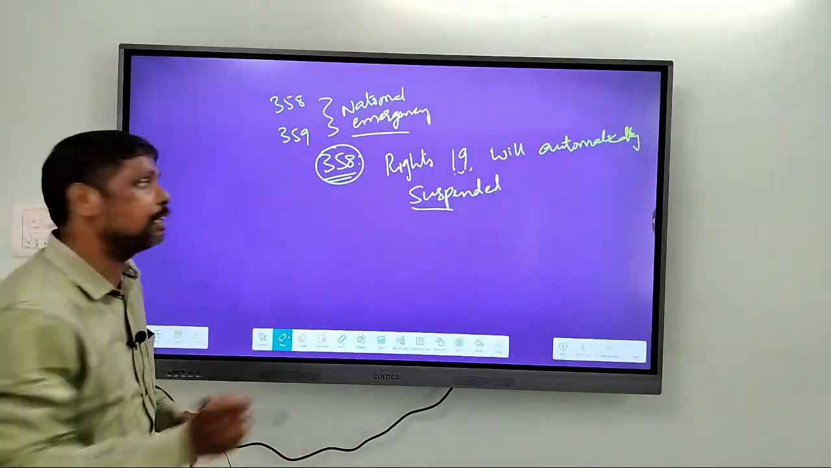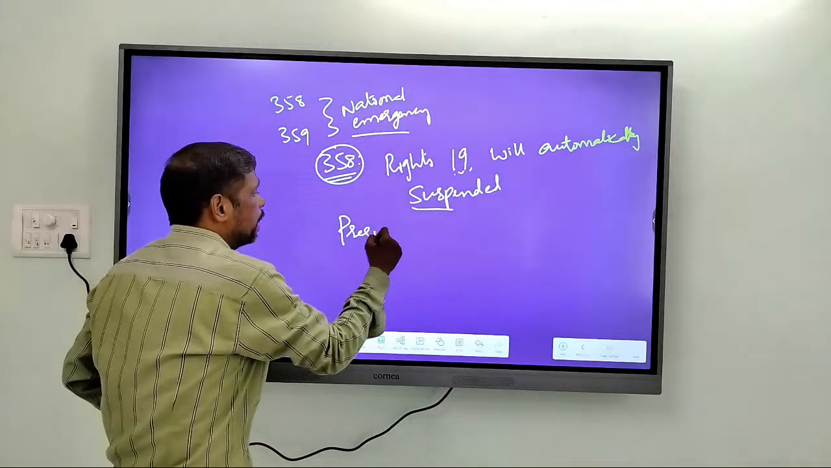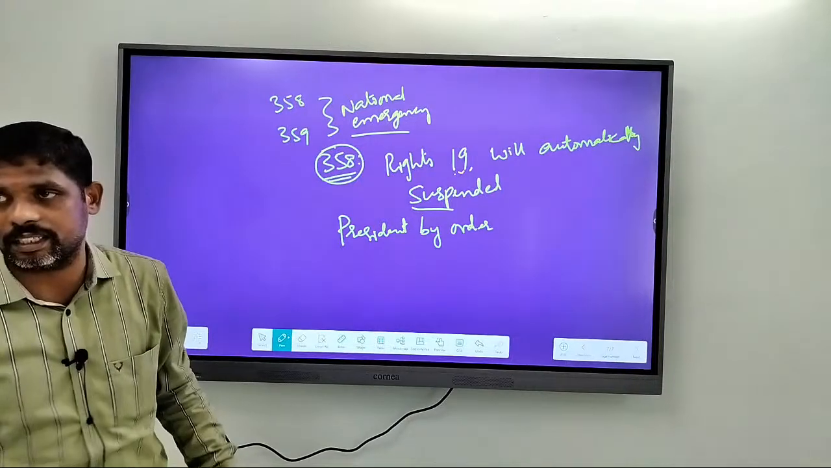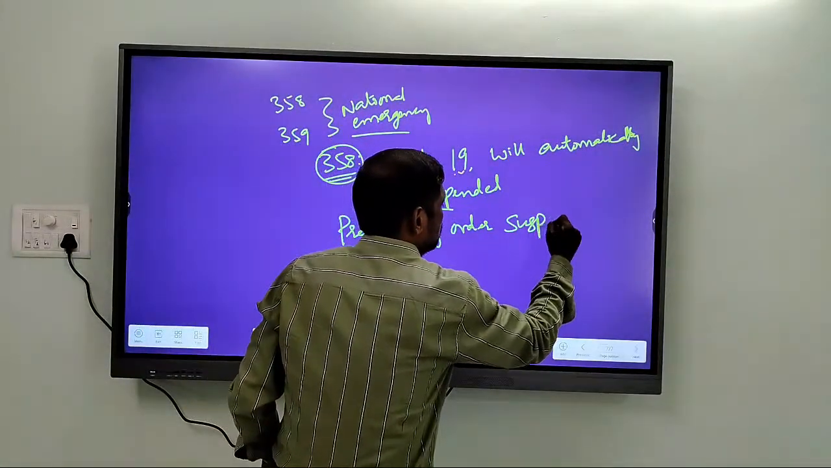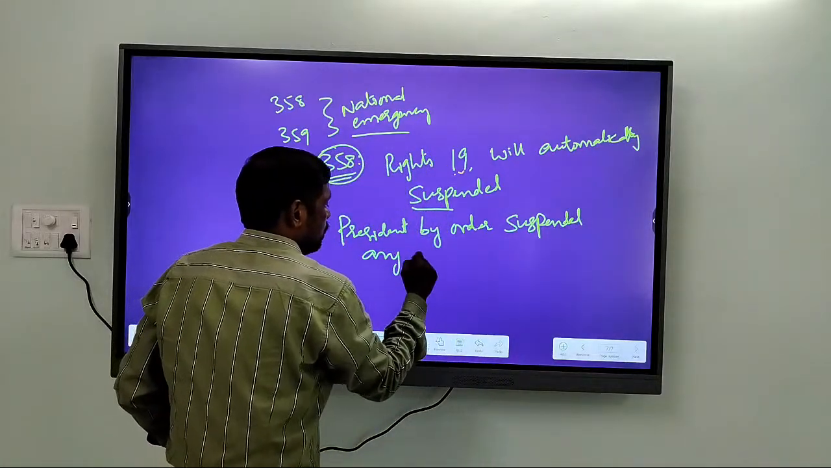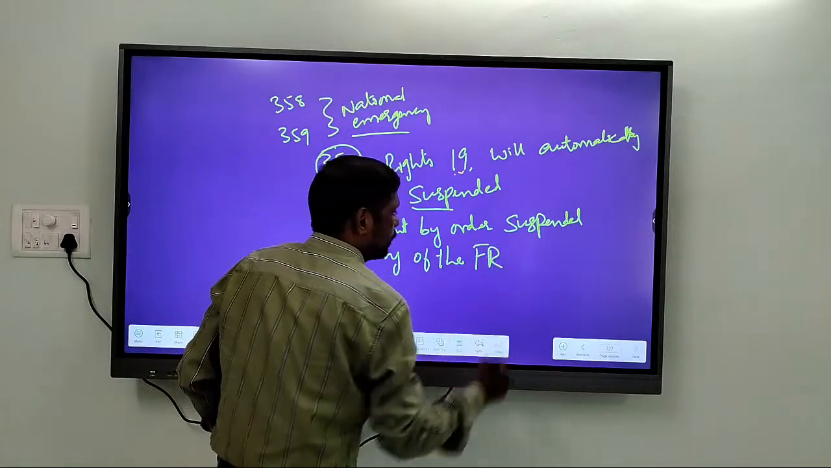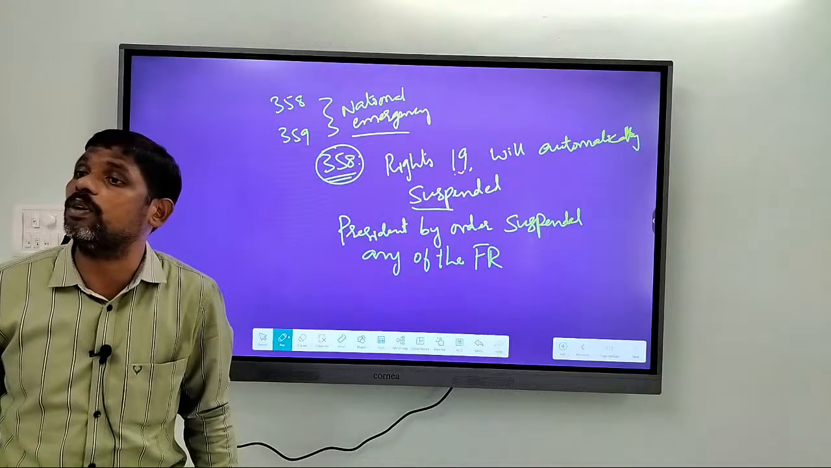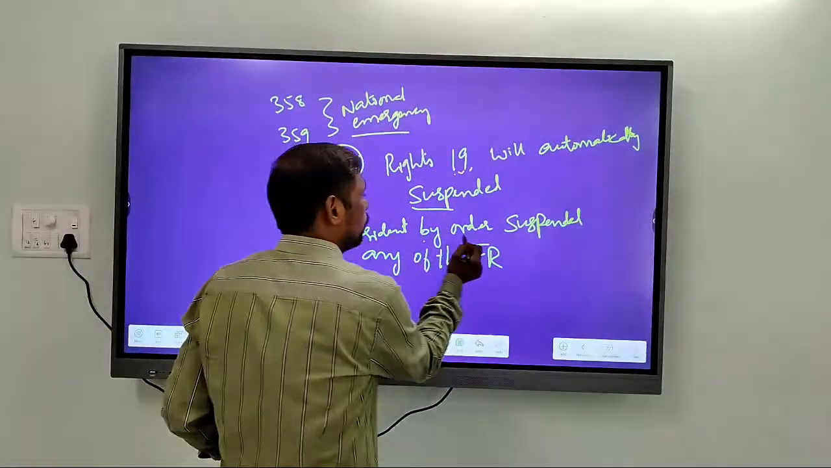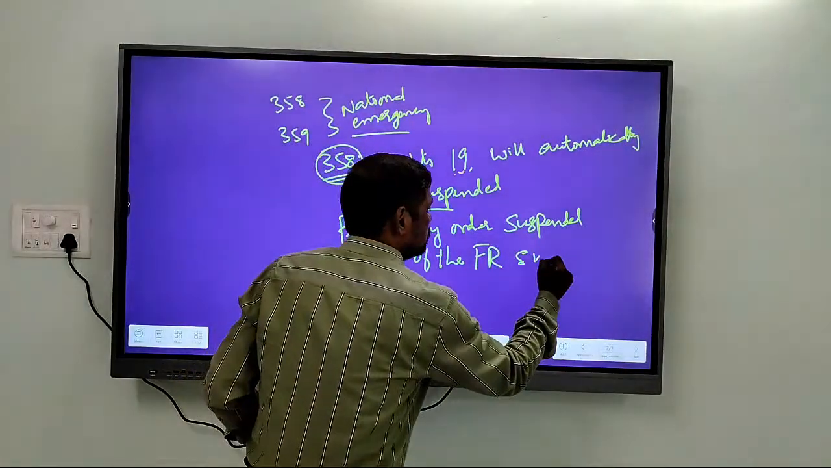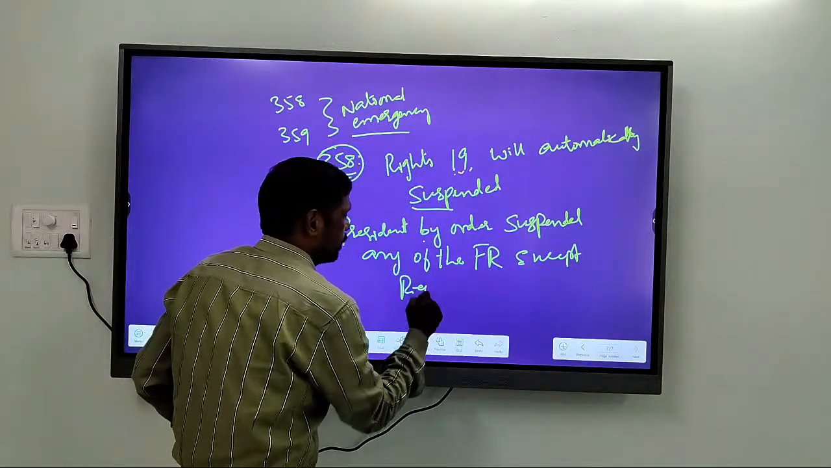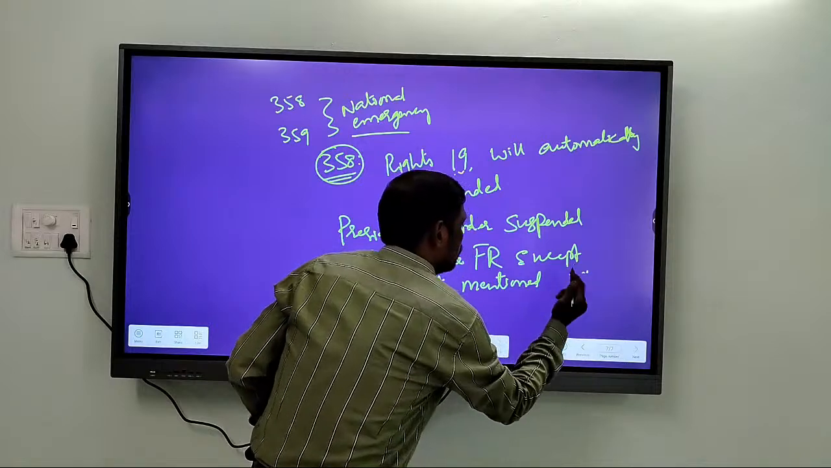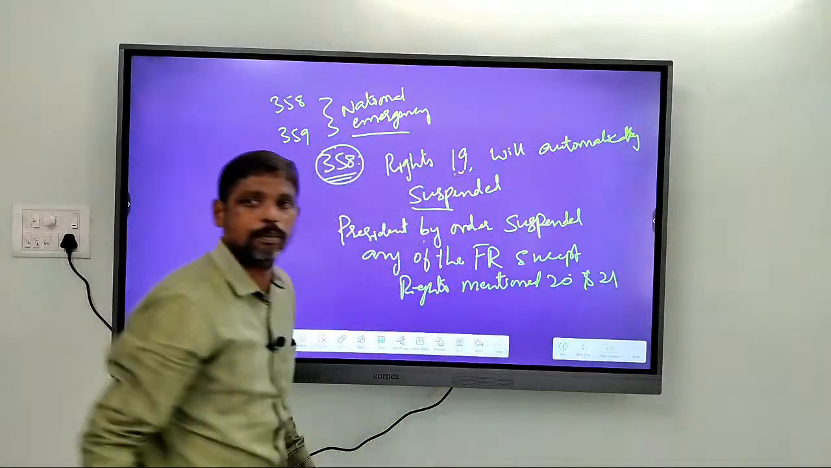Apart from Article 19, the President of India by an order can suspend any of the fundamental rights, except the rights mentioned in Article 20 and Article 21. So, the President of India by an order can suspend any of the fundamental rights except the rights mentioned in 20 and 21.